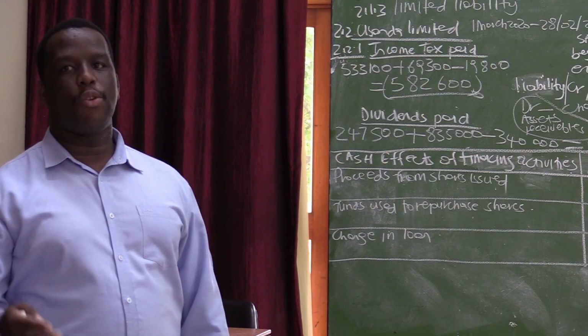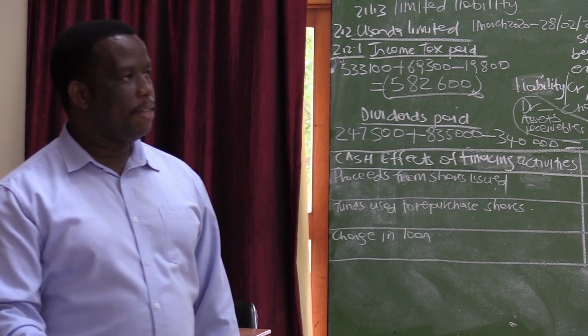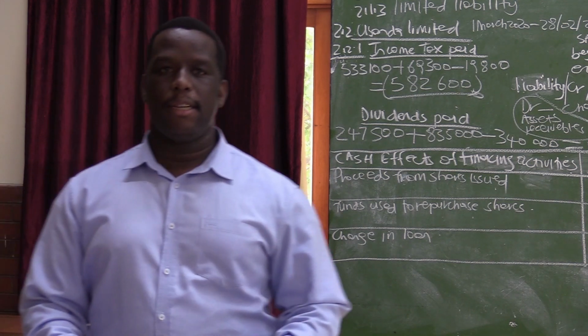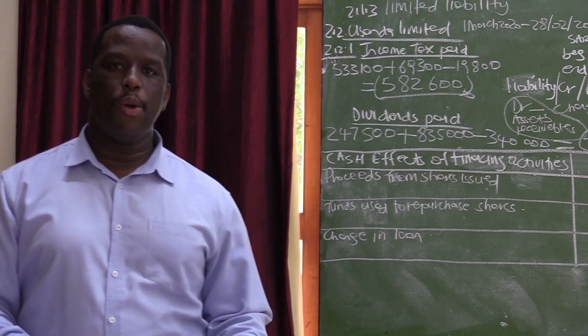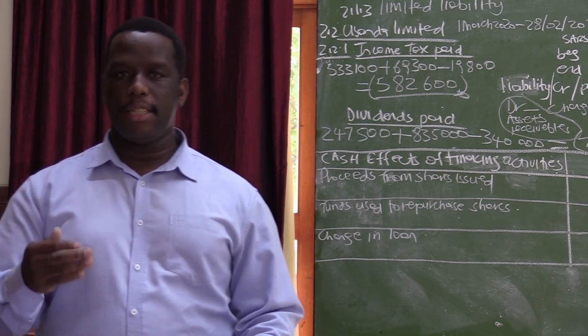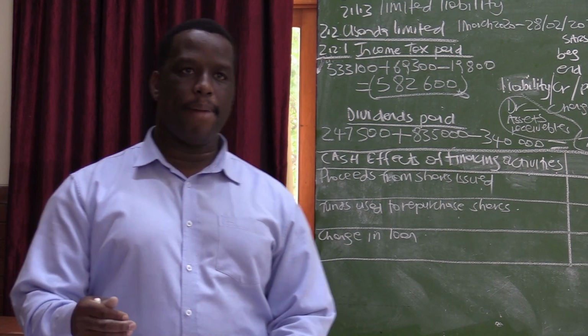What is it that will go under the investing activities? So under investing activities, how does the company invest money? The company invests money by buying fixed assets. And we know that the fixed assets are your land and buildings, your vehicles, your equipment.